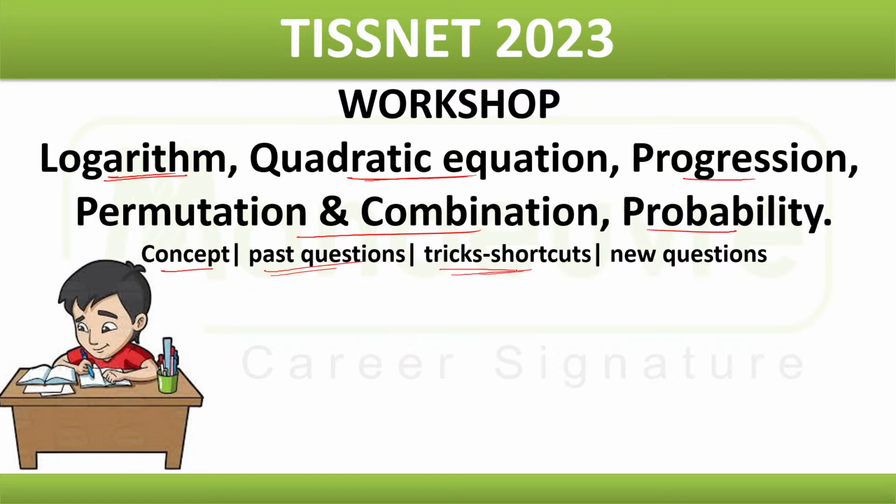Then we'll learn certain short tricks of approaching that particular type of example. Then along with that we'll refer to certain new questions which are probably expected, not exactly similar in terms of the figure, but somewhat similar on the basis of the pattern which can be repeated. In general, in the TISSNET exam exactly the same question won't be repeated, but yes, there can be repetition of patterns. So if you understand the pattern of questions, then you will be able to sail clearly through the TISSNET exam with very good marks. On the basis of that we have framed certain new questions so that it would prove useful for you.